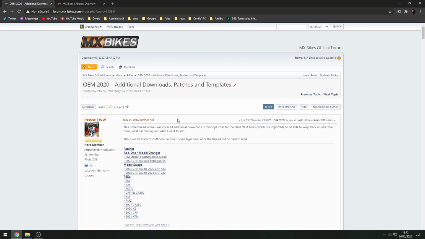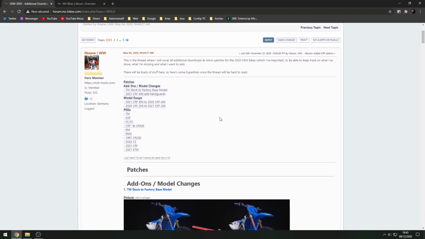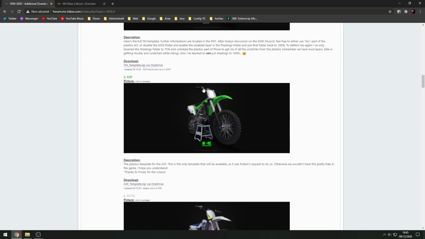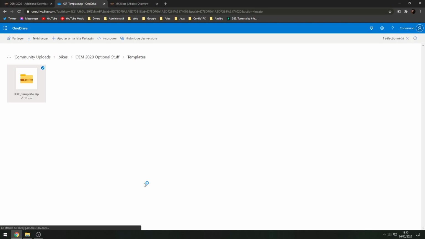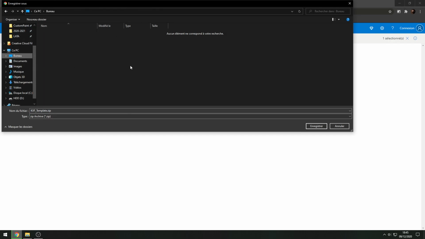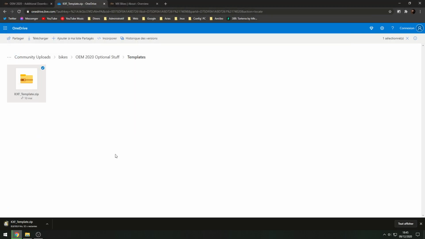So we'll need to download the Kawasaki PSD, so this one. We click on KXF template. We're gonna download the new template, so we can save it anywhere we want. So I'm just gonna save it on the desktop for now. So let's save it. All right, and we need to download a software that allows us to pack all the textures into one big file.